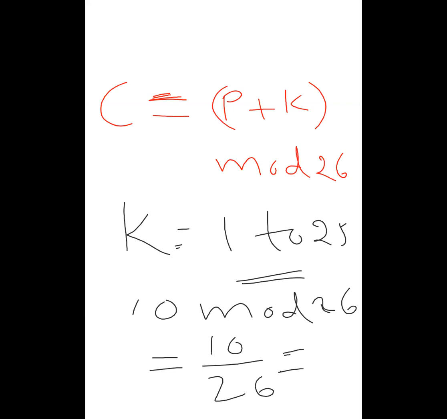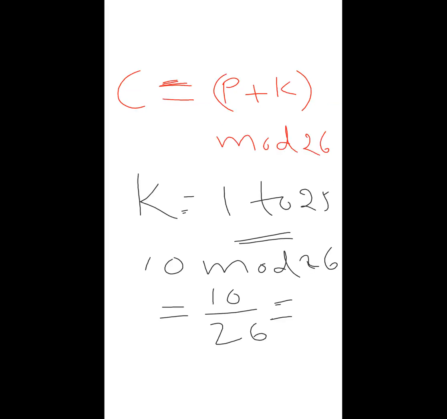See, sir, 10 is the answer. 10, sir. See, modular operation will give the remainder, that's it. Yes or no? Yes, sir.